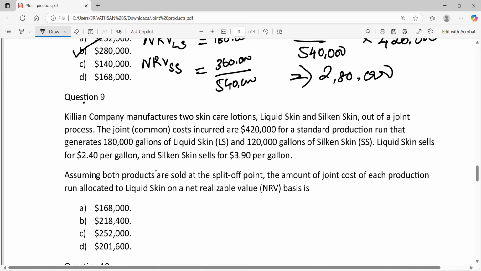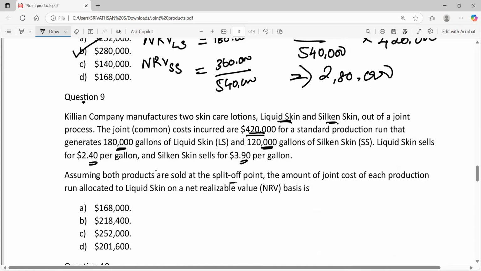Next question, question number 9. Killian Company manufactures 2 skincare lotions. Same data is given, LS and SS, out of a joint process. Joint cost, all joint process cost or common cost is also 4,20,000 for a standard production run that produces 180,000 units of LS and 120,000 units of SS. Liquid skin can be sold at a price of $2.4 per unit, and silicone skin can be sold at a price of $3.9 per unit.